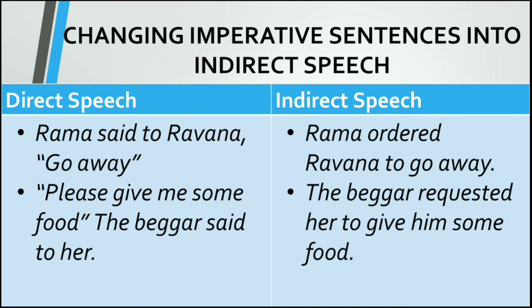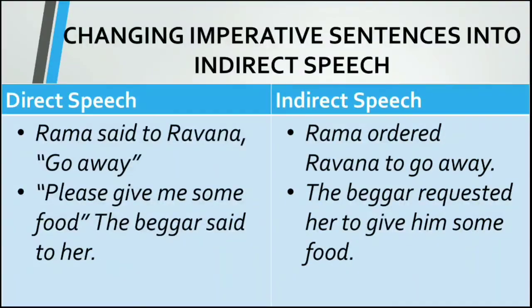Here it is order. So we use the connecting word: Rama ordered Ravana to go away. And we use the preposition to before the indirect speech. Rama said to Ravana, go away. Rama ordered Ravana to go away. We have used to. So, we use the preposition to in imperative sentences when we make them into reported speech.